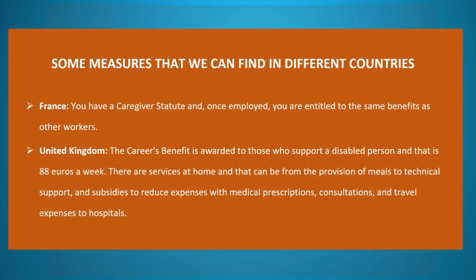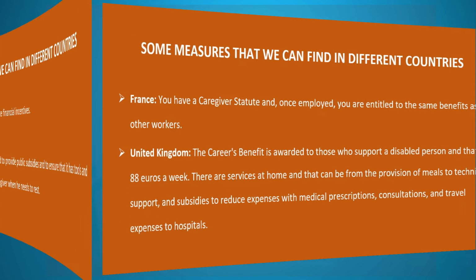Some measures that we can find in different countries. France: you have a caregiver statute and, once employed, you are entitled to the same benefits as other workers. United Kingdom: the carer's benefit is awarded to those who support a disabled person, and that is €88 a week. There are services at home, from the provision of meals to technical support, and subsidies to reduce expenses with medical prescriptions, consultations, and travel expenses to hospitals.